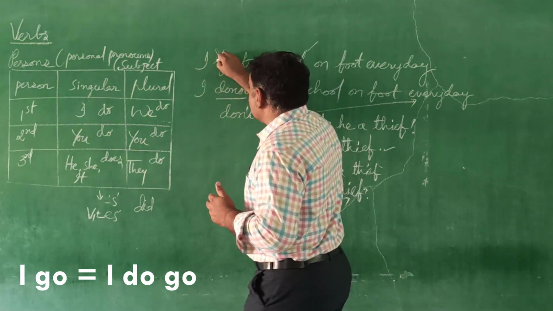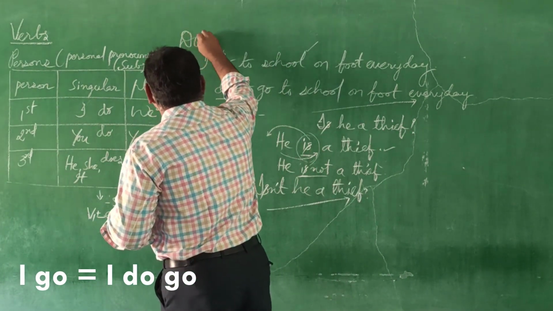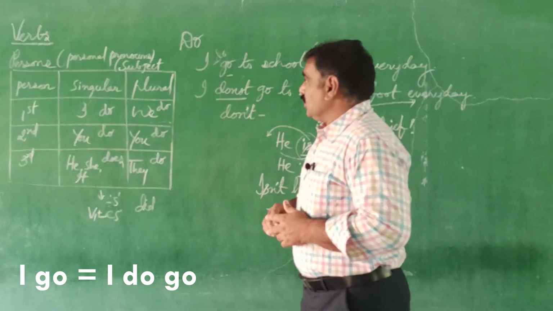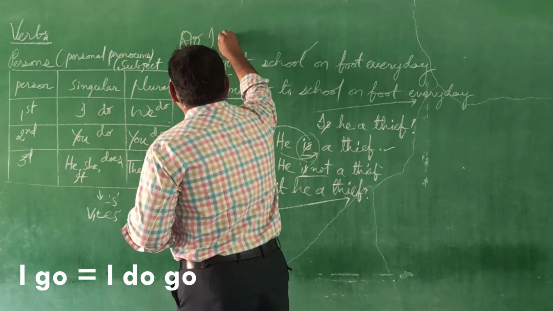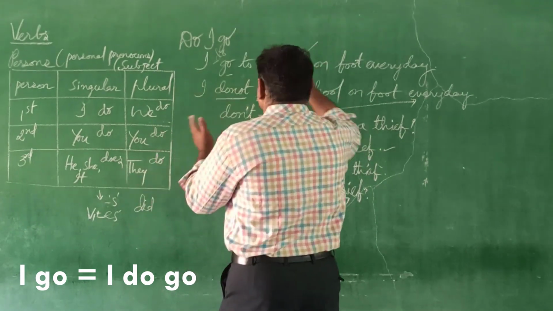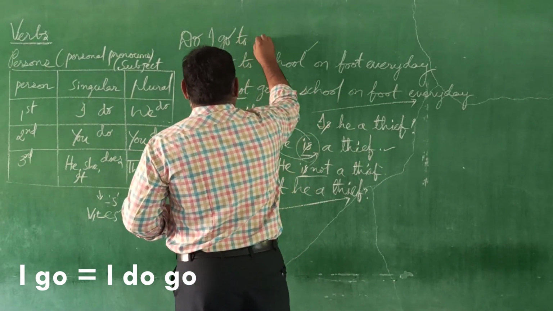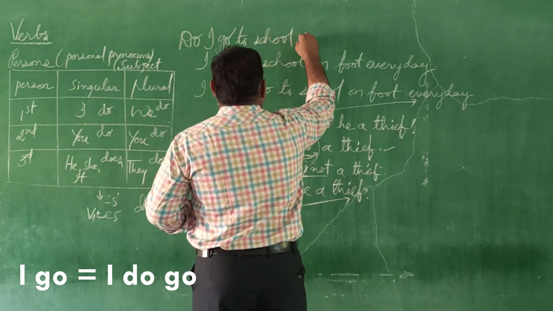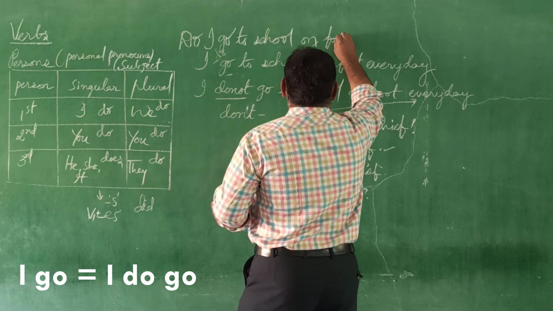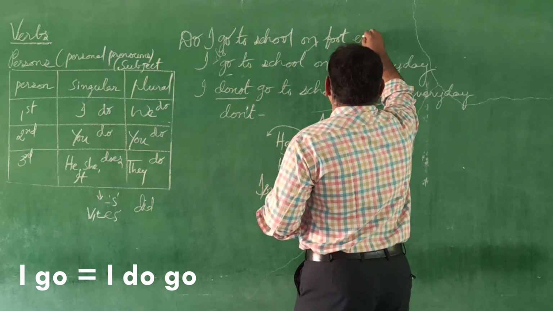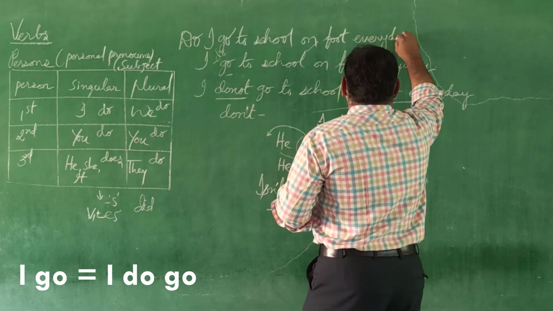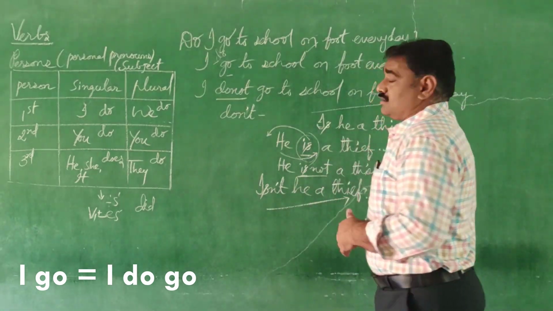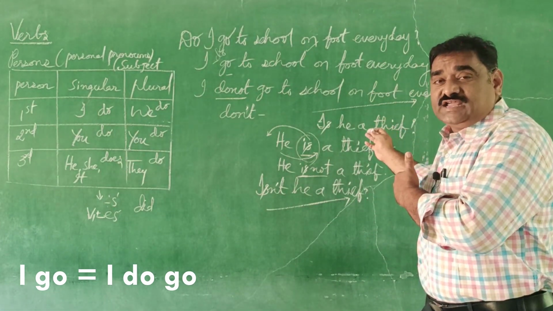That do goes to the beginning of the sentence. Immediately the subject, then the main verb, and the remaining sentence as it is. Do I go to school on foot every day? Question mark.